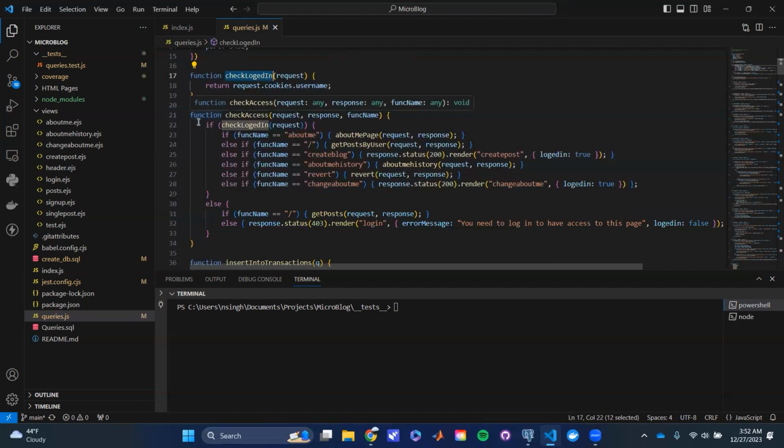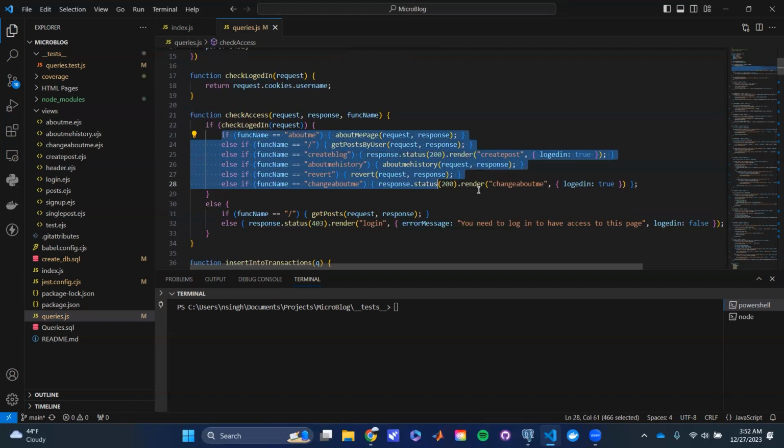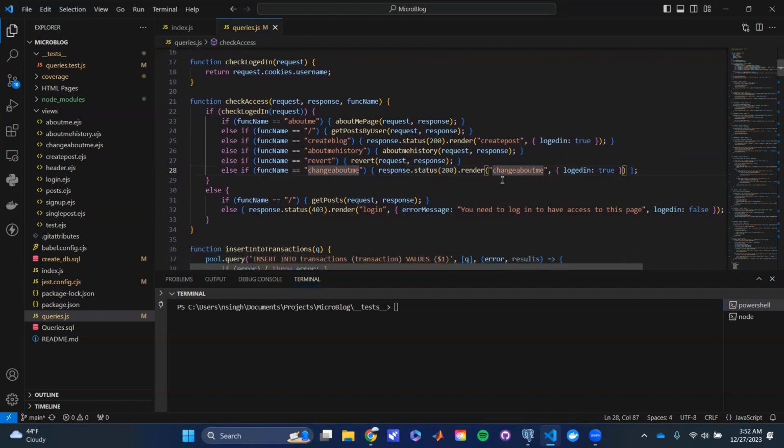Now with the check access function, for all of these pages here, you need to be logged in to access them. So instead of checking in every function, we just check one main broad area here. And then if the person has access up here, then we'll just send them to the actual function. If they don't have access, then we send them to the login page with the error message: you need to log in to have access to this page.